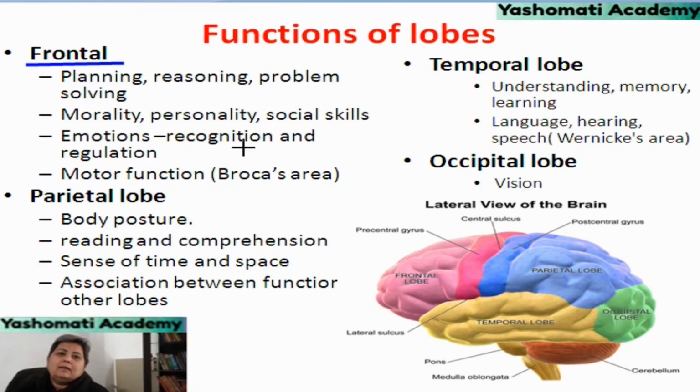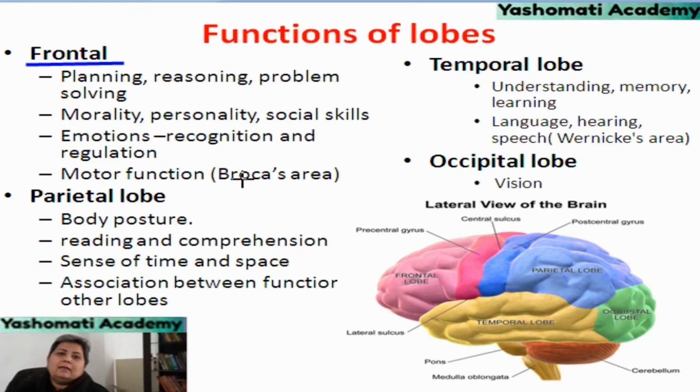Emotions, like recognition and regulation of emotions, are also a function of the frontal part. And motor functions, because it contains Broca's area, which is related to language learning. We will study this area in detail so that we can understand how language learning takes place.